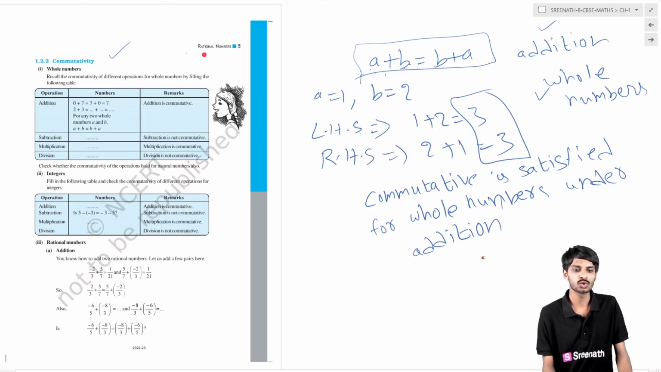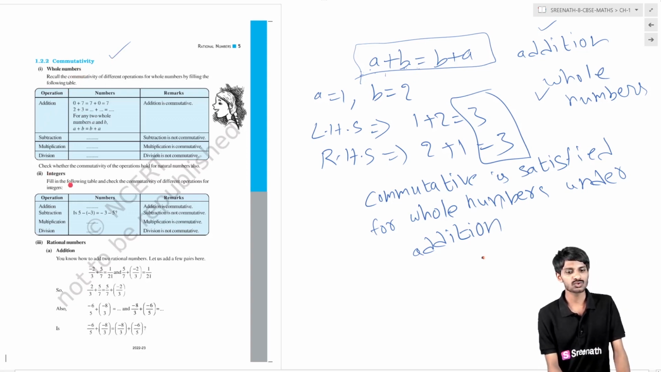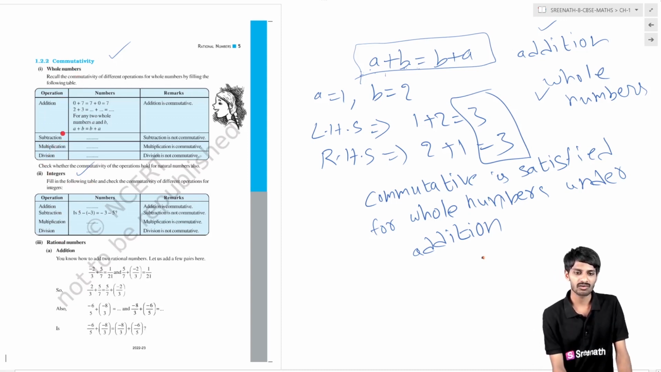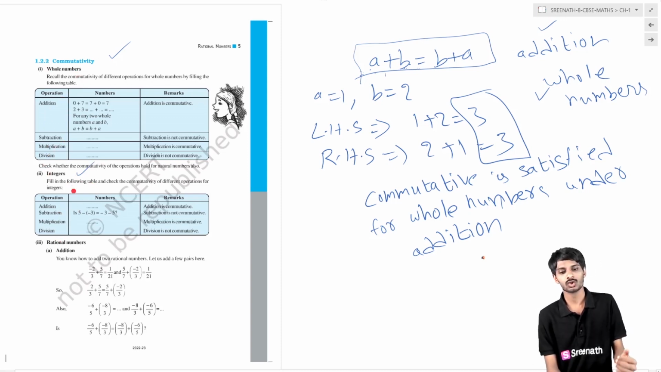This is the actual scenario. So what we have to do is first do it for whole numbers, and for whole numbers we have to do it for different operations like addition, subtraction, multiplication, division. Next we move to integers, for addition, subtraction, multiplication. Basically, for whole numbers and integers we have done it in our previous classes, so we are just recalling it. But rational numbers we are doing now in this class. Okay.